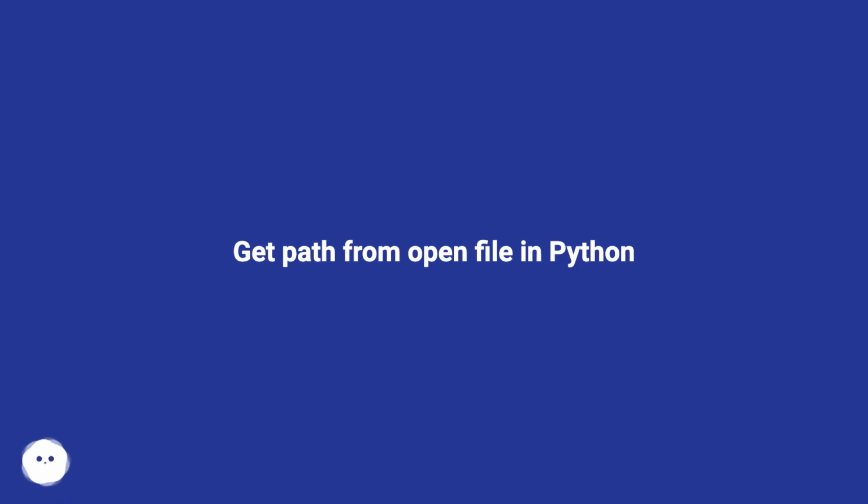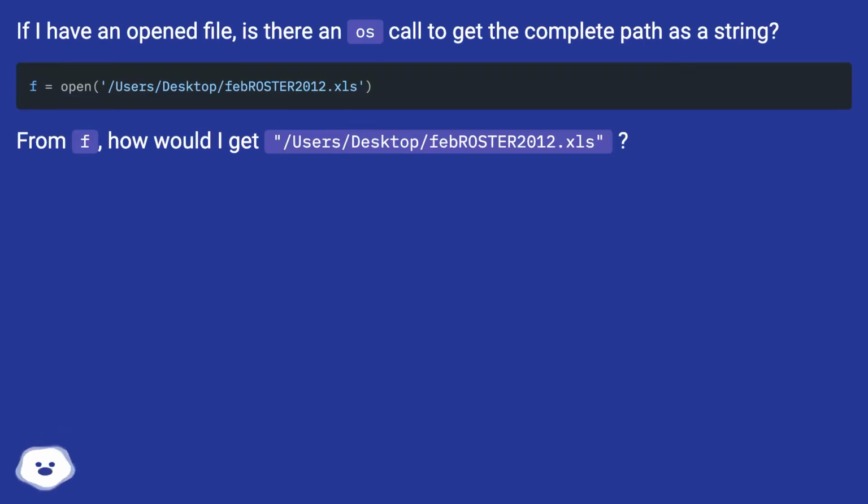Get path from open file in Python. If I have an opened file, is there an OS call to get the complete path as a string? From f, how would I get /Users/Desktop/fibros/2012.xls?